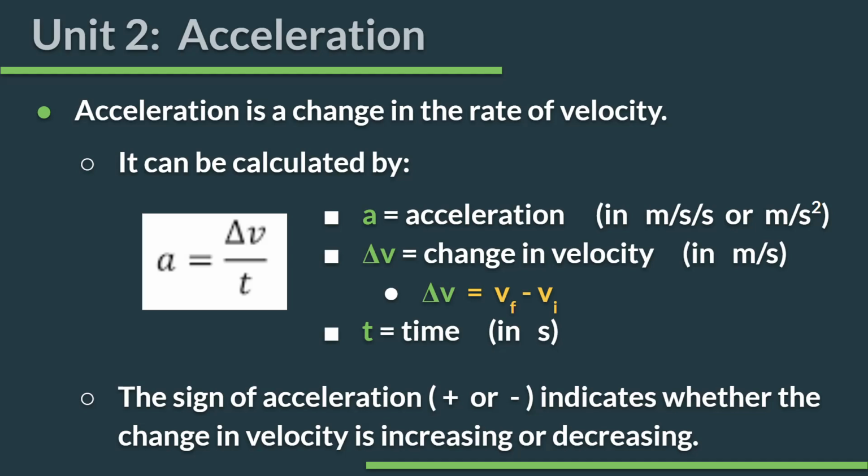Delta V is change in velocity. You guys should be familiar with that symbol, that delta, from your math class. It means change in, and so this is change in velocity. And that can be found by taking your final velocity and subtracting your initial velocity. So for example, in that last question, if you go from 45 to 60 and you wanted to find the change, you would take that 60, that final velocity, and subtract 45, and you'd get positive 15. Okay, the change in velocity should be in units of meters per second.